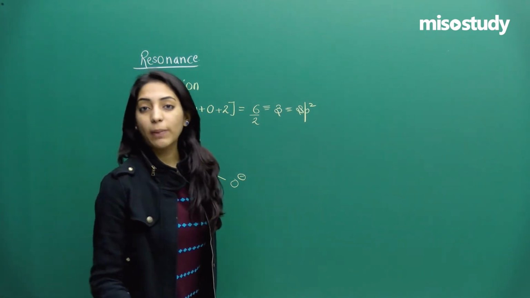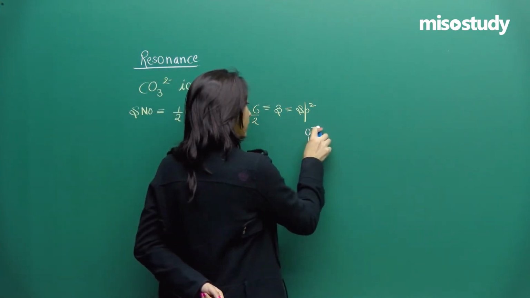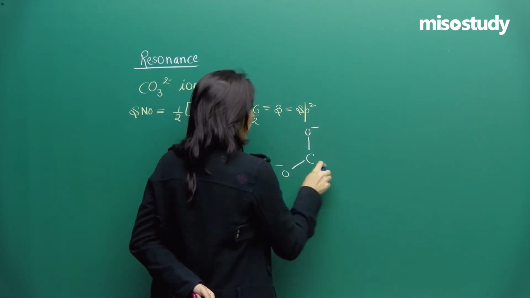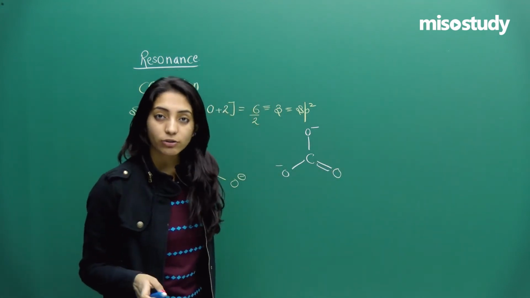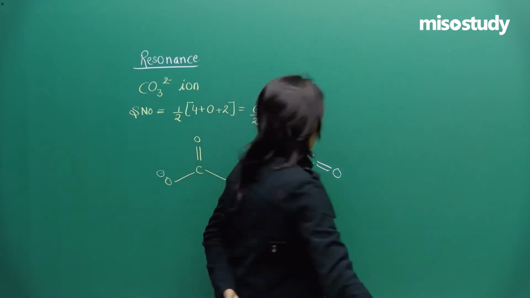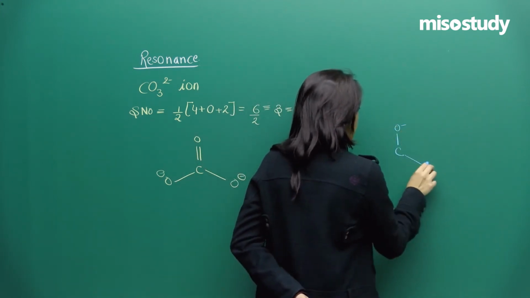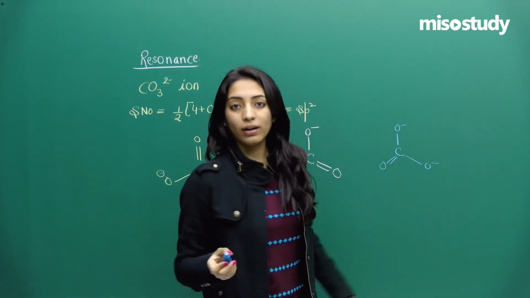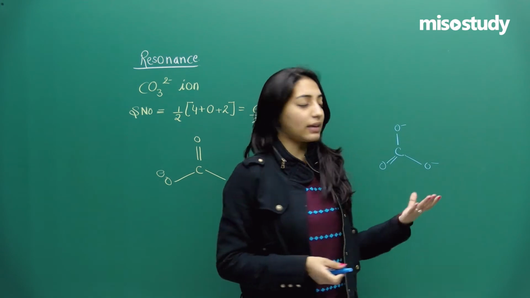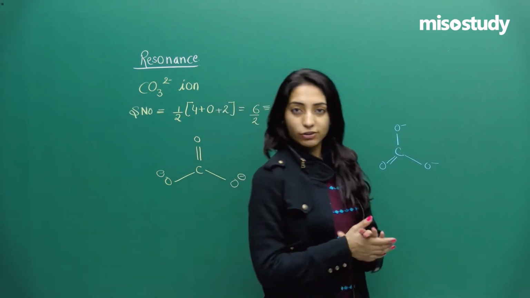Now one question might be coming to your mind: ma'am, can we draw the structure like this? This O forms O minus, and this is forming a double bond. So this is entirely a new structure. Or can I draw another structure something like this? Now are all the three structures the same, or what exactly is being done in all these cases? Okay. So this is what we are going to study today.